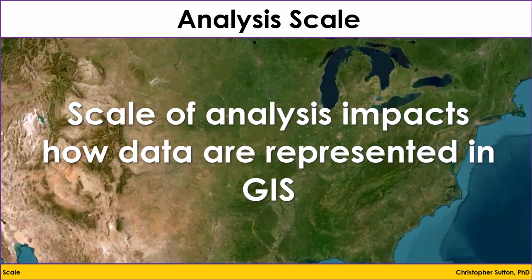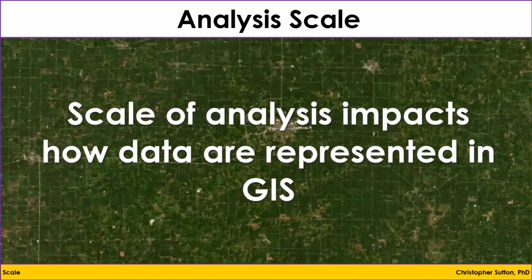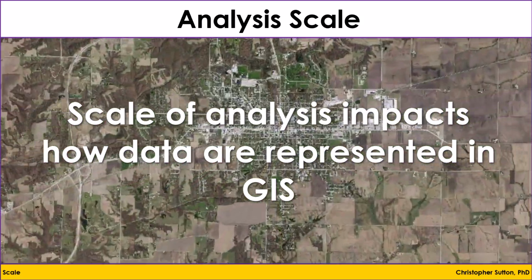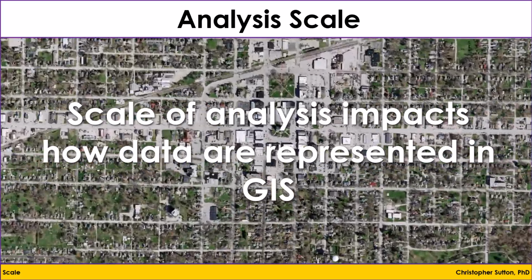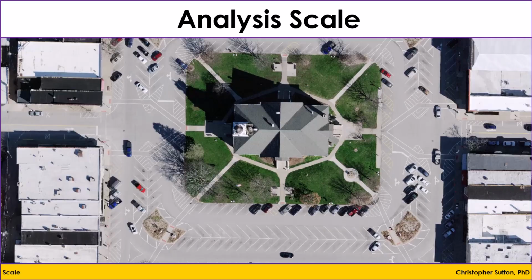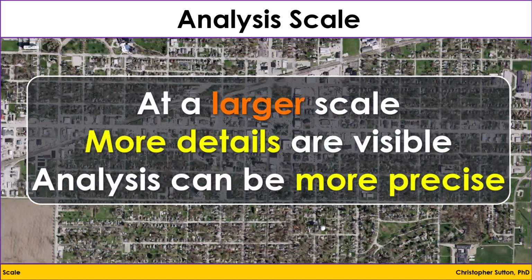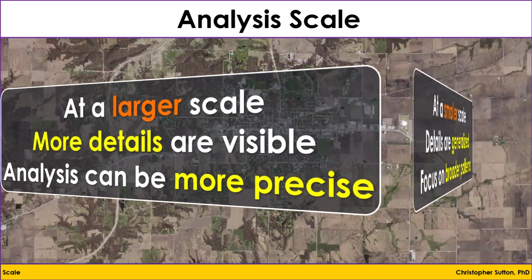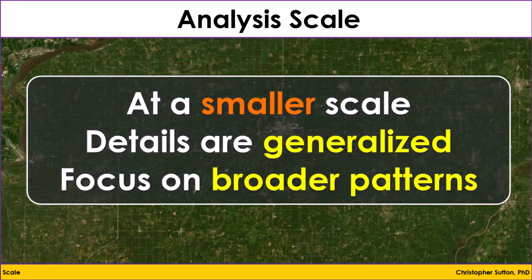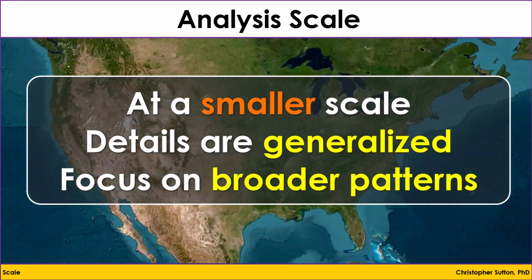The scale of analysis impacts how data are represented in GIS. For example, a map showing land cover patterns at a continental scale will represent data differently compared to a map focused on a single county. At a larger scale, more details are visible and the analysis can be more precise. Conversely, at a smaller scale, details are generalized and the focus is on broader patterns.